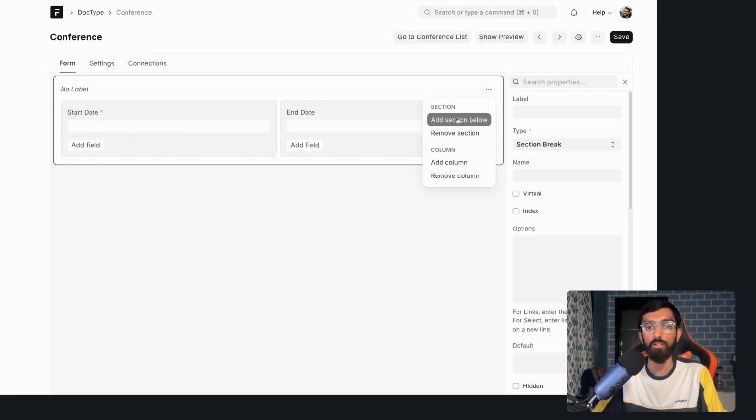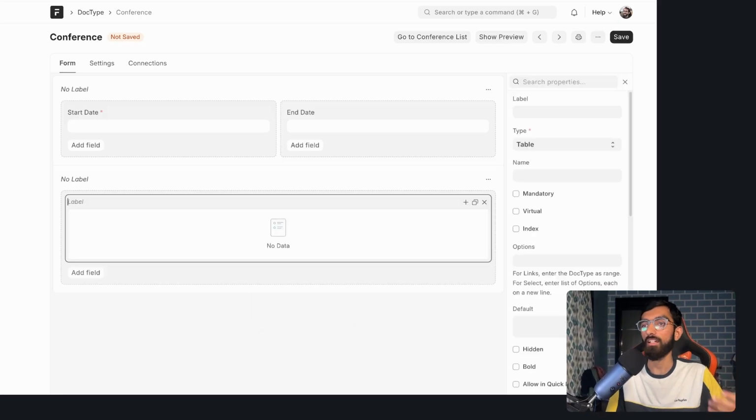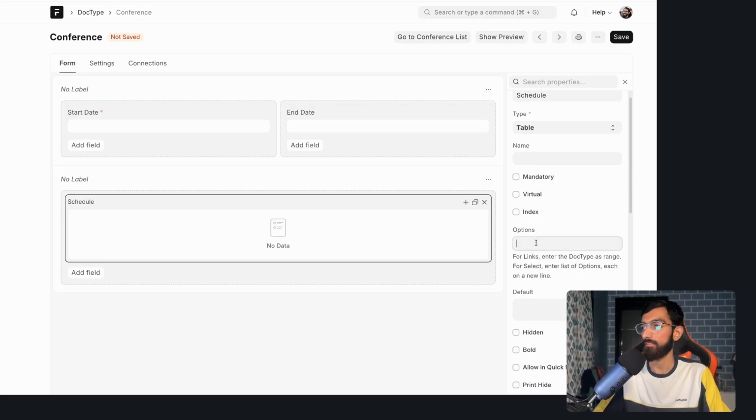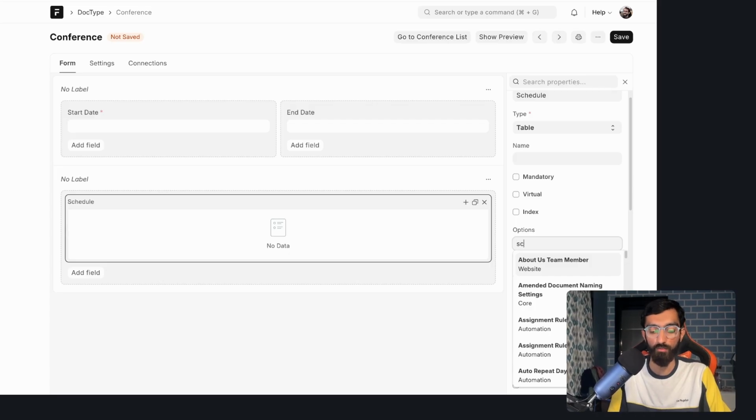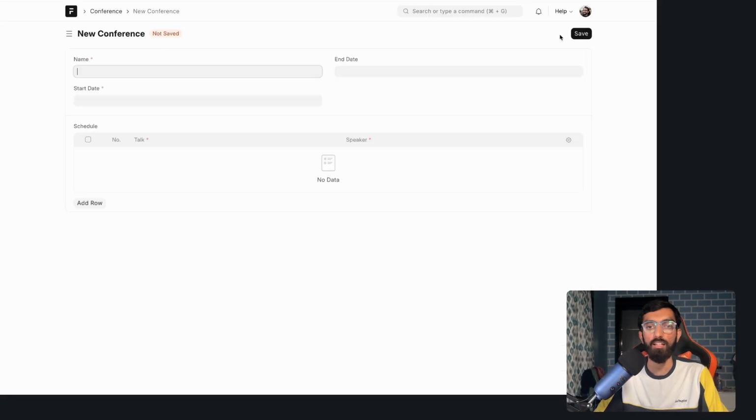I will add a new section below. I will say table, which is basically one-to-many mapping here. And I will call it schedule. And let's connect this to our schedule talk doctype that we just created. So if you see, the talk and speaker pop right up. Let's hit save, go to conference list, and let's create a new conference,